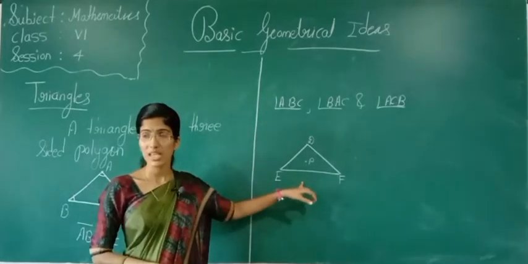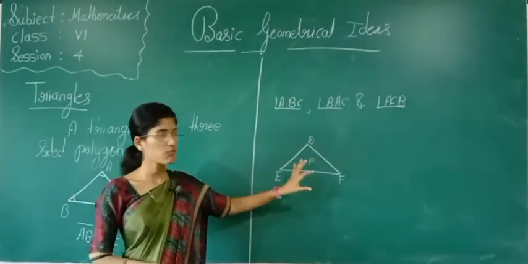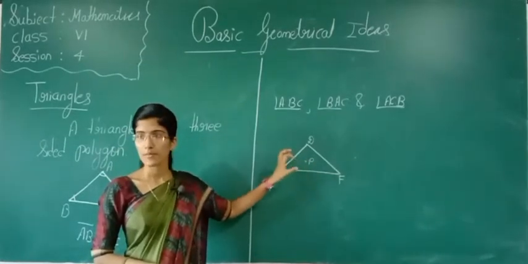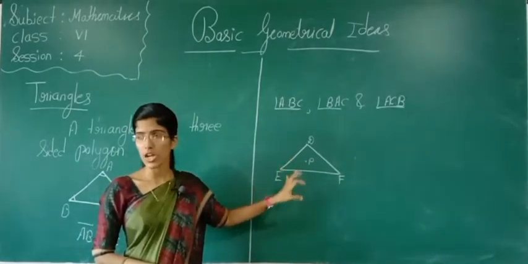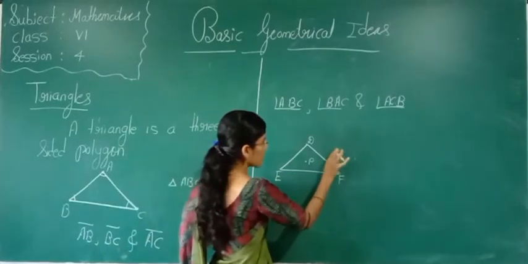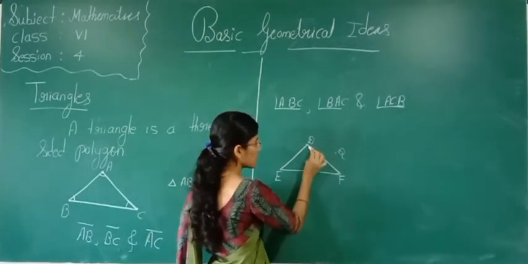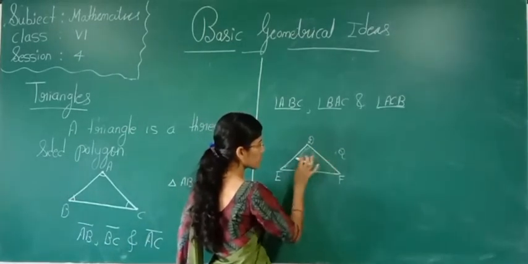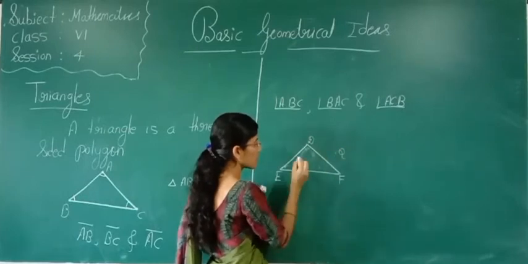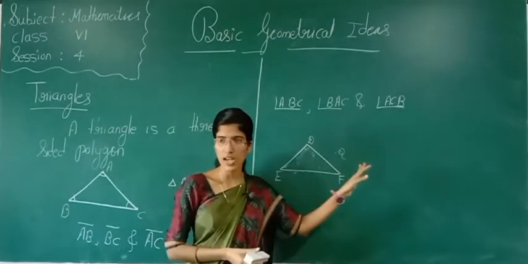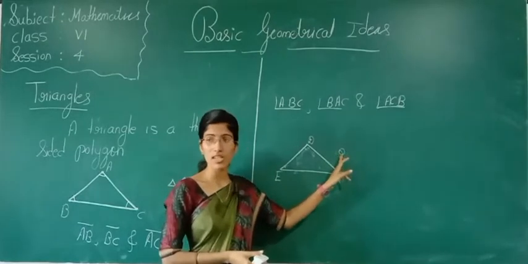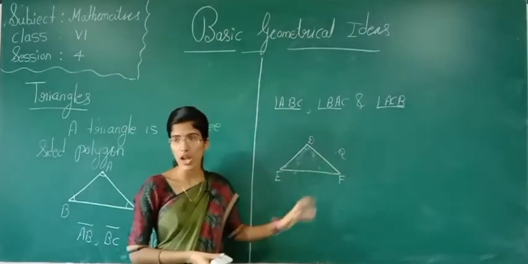This point P is inside the triangle, no? Therefore, point P is in the interior of the triangle. Now where is point Q? Point Q is outside the triangle, no? Therefore, point Q is on the exterior of the triangle.